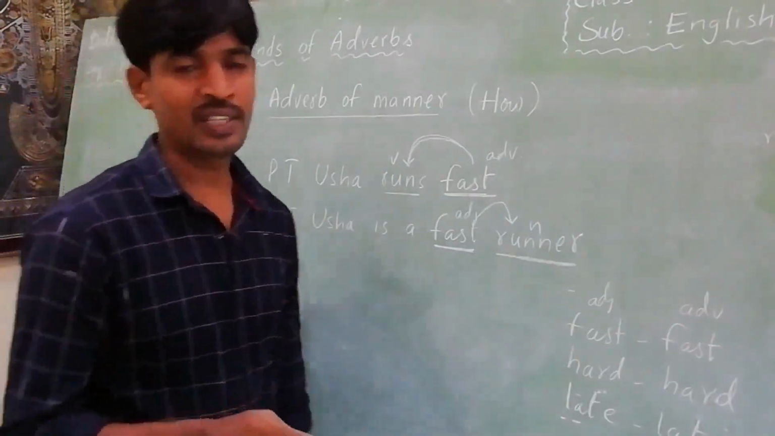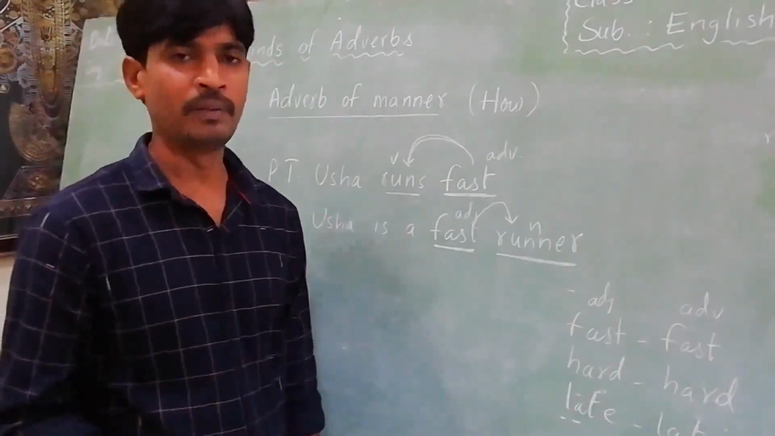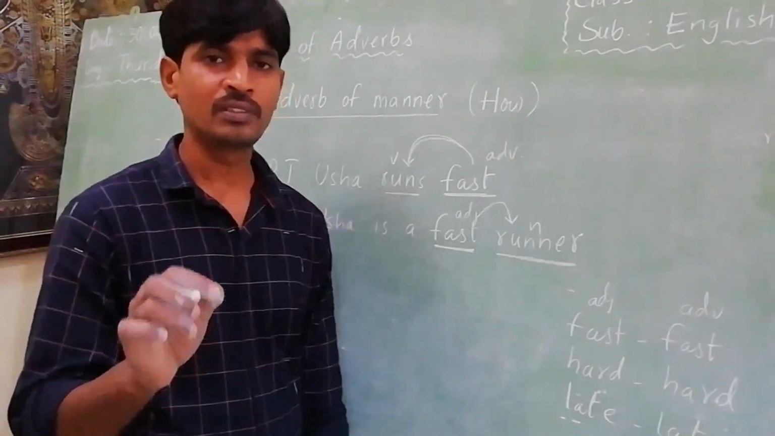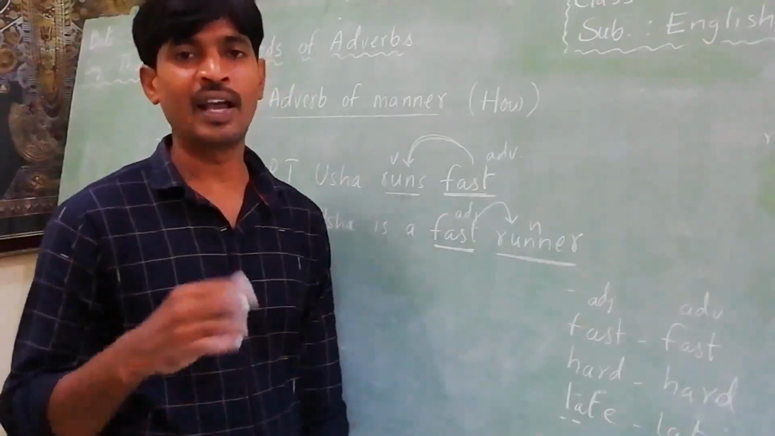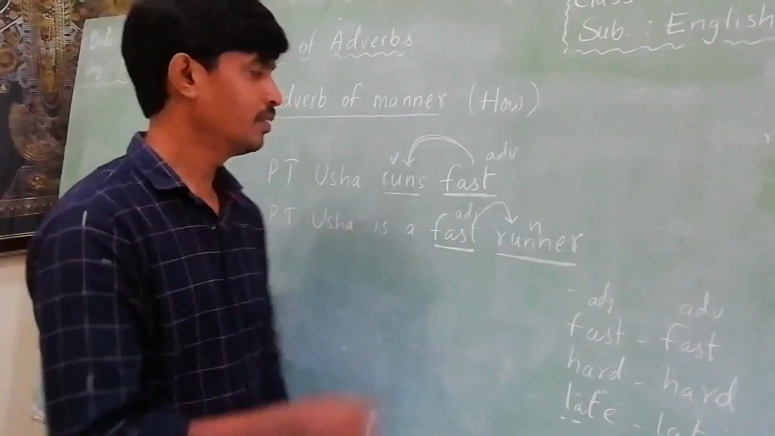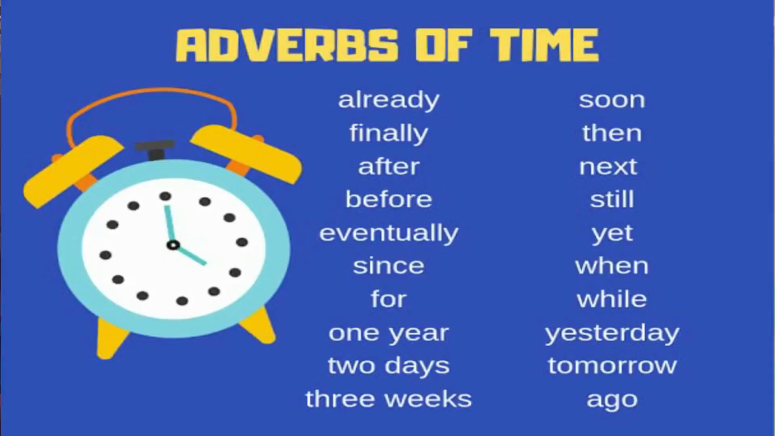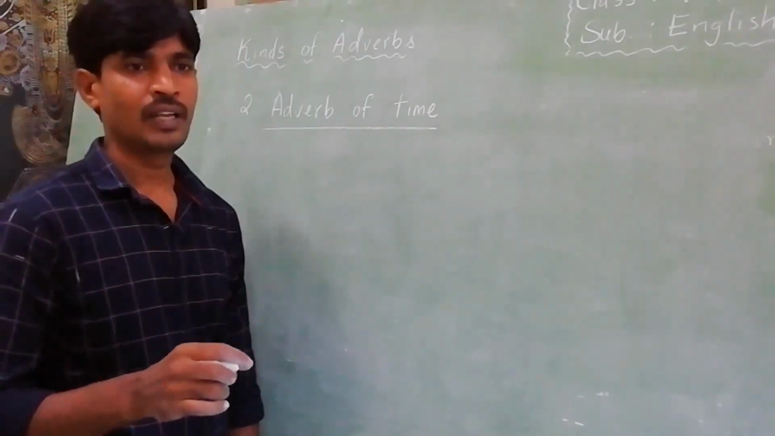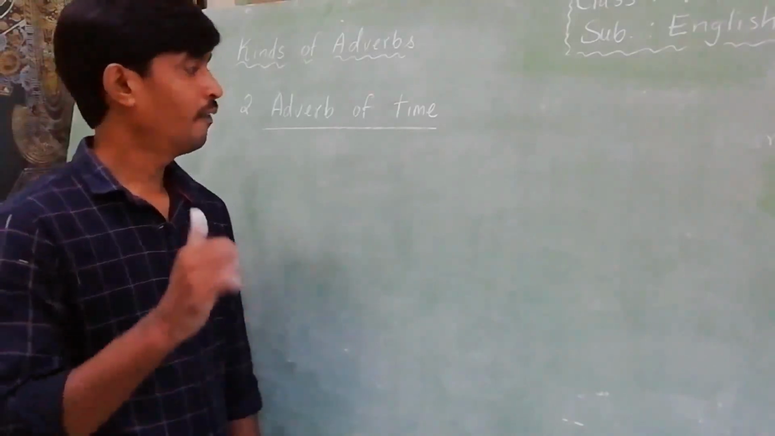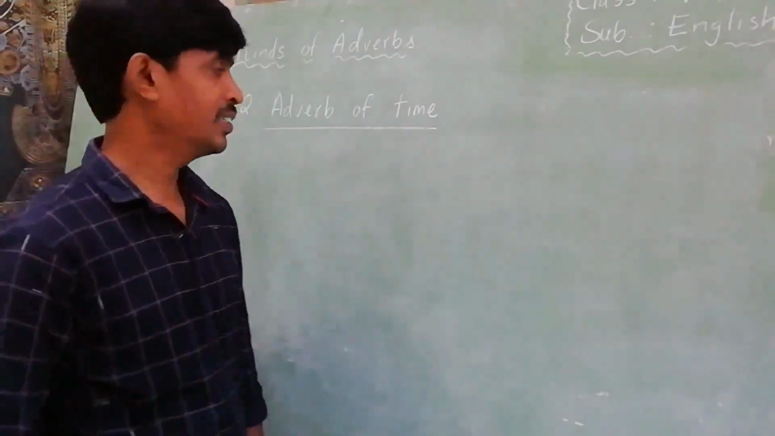Most students are confused about what is an adjective and what is an adverb. It is very simple. An adjective describes nouns and pronouns only. An adverb describes actions, adjectives, and other adverbs. Do all of you understand? Going to the second one, adverb of time. We already discussed adverb of manner. An adverb of time tells us when the action takes place.